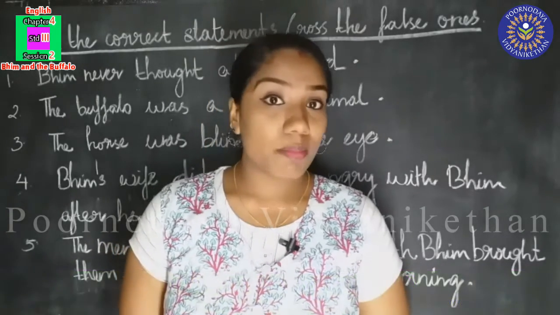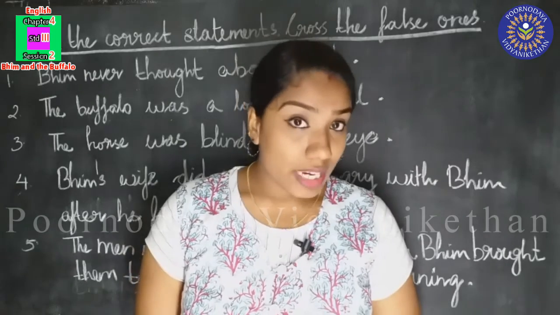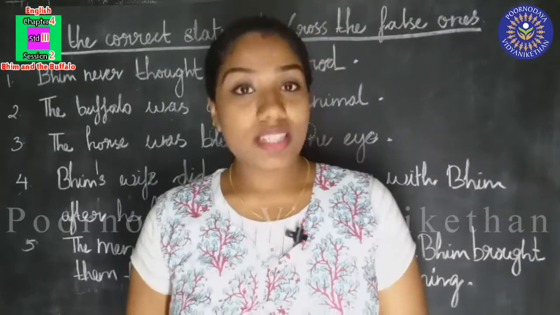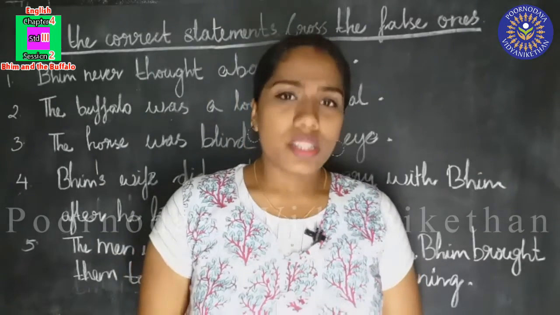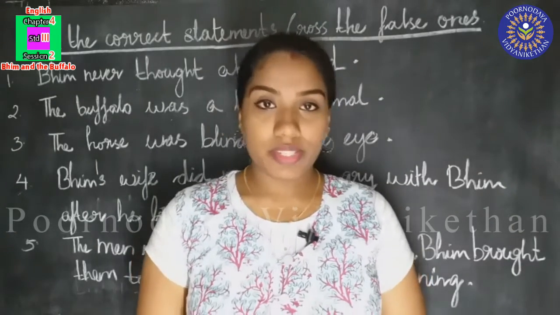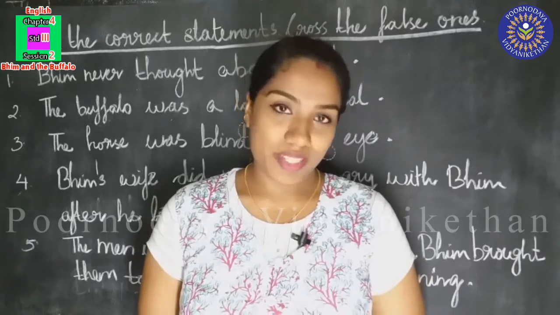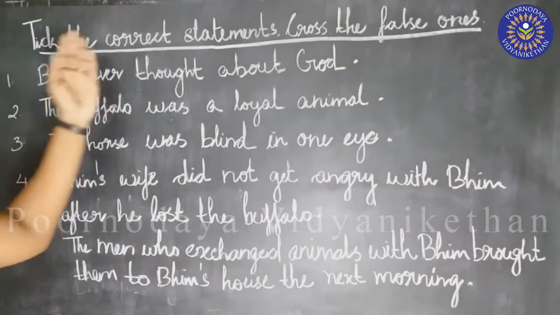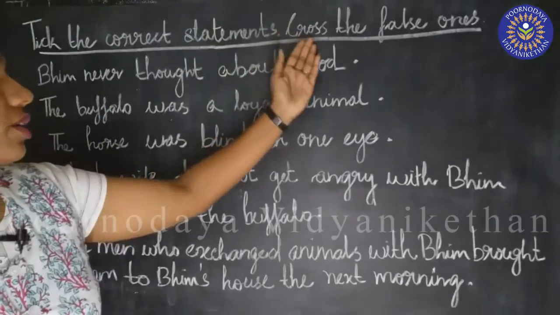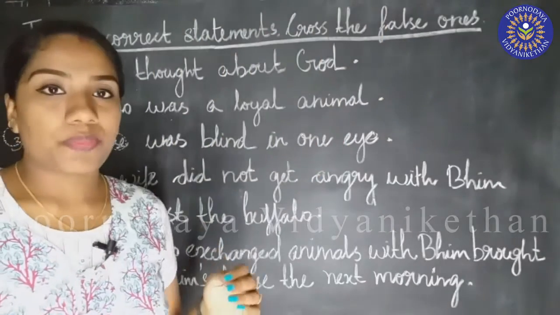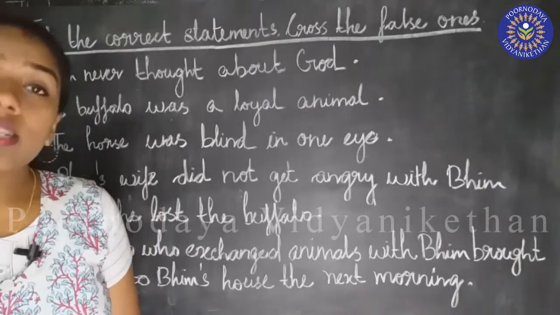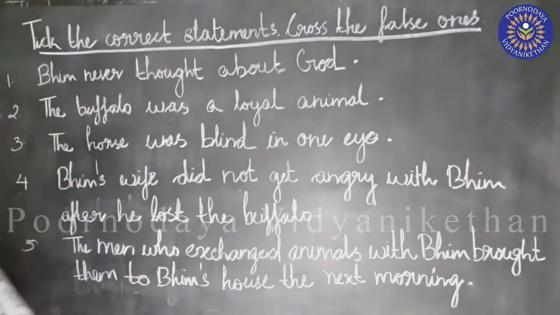Yes, we have learned about a kind man named Bhim. Very good. The name of the man was Bhim, and today we are going to do the activity part. Are you ready to do it? See this, children, we are going to do the activity part. Tick the correct statements and cross the false ones. Okay, we are going to do the activity in our textbook and it is A1, the comprehension part.